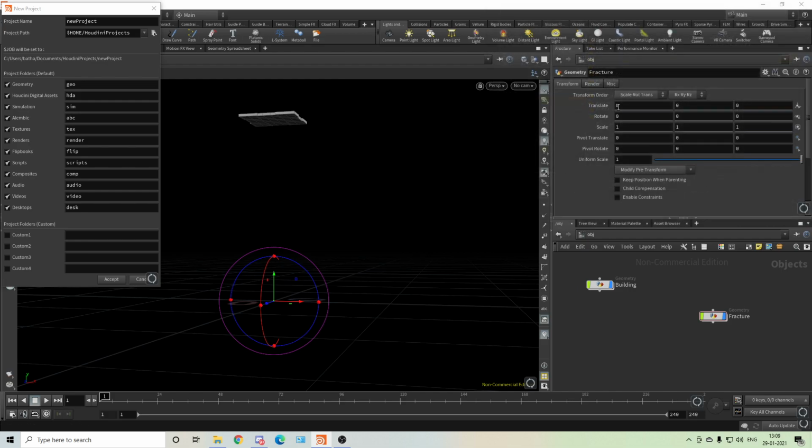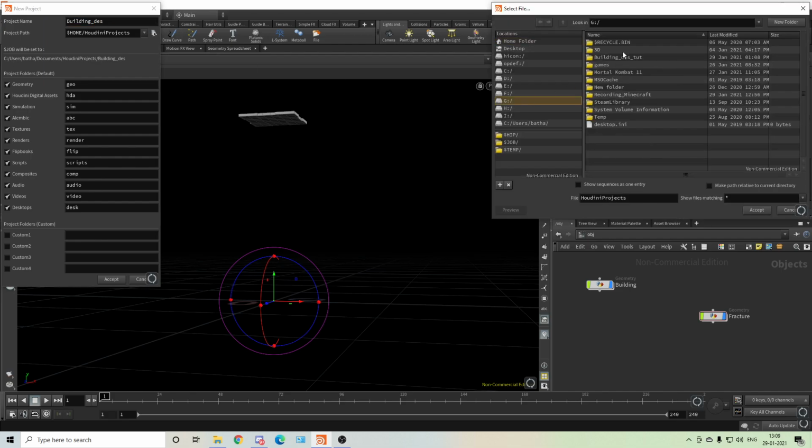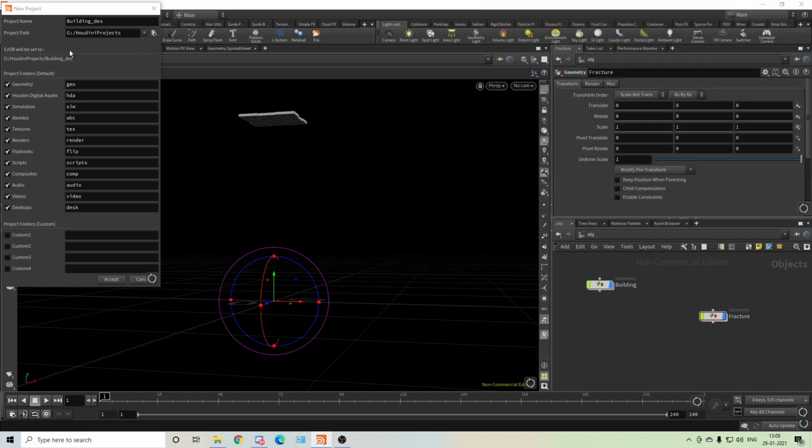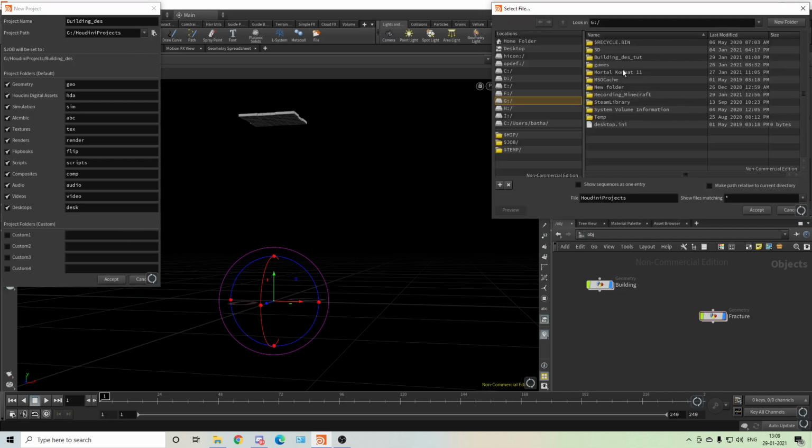Doesn't work. Oh, sorry. So this will be building destruction, and go to G and select this, accept. See, this is wrong.